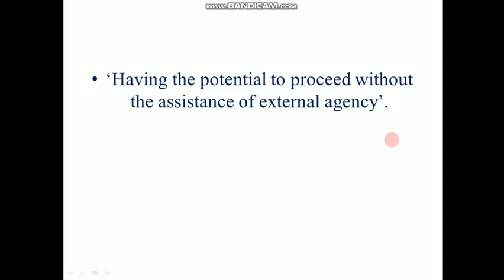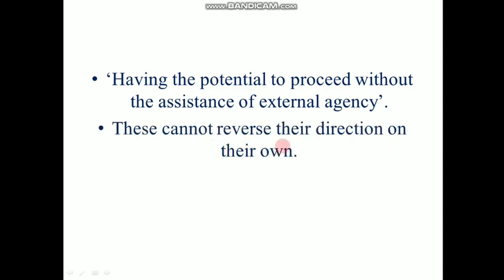And one more fact is that these cannot reverse their directions on their own. When we need to reverse the direction of a spontaneous process, as we have seen, we need to put in a little effort. So these are the two factors for a process to be spontaneous: it should have an ability to proceed without any external assistance, and it will not be reversed on its own.